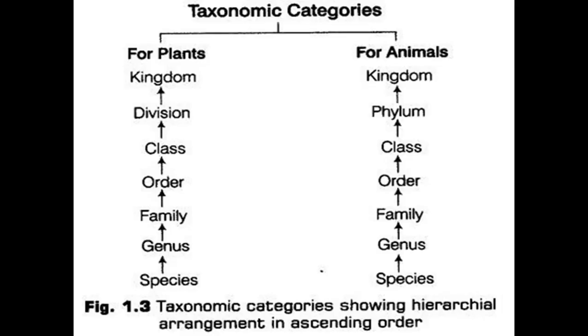Now, here a taxonomic category is shown for plants and for animals also. So for plants, you are seeing the lowest level, that is species, then it is genus, then family, order, then class, division, and kingdom. And for animals, you are seeing we have species, then genus, family, order, class, phylum, and kingdom.